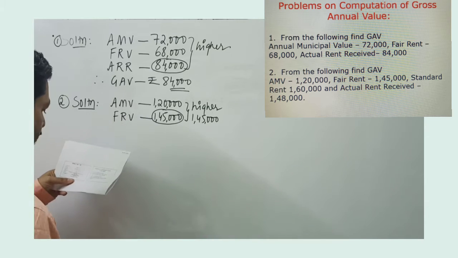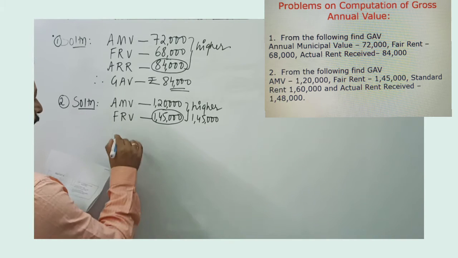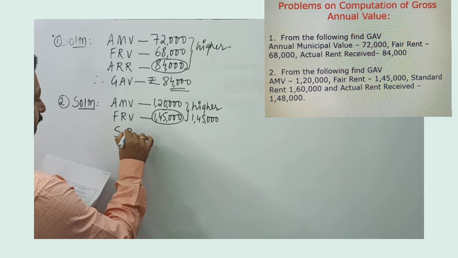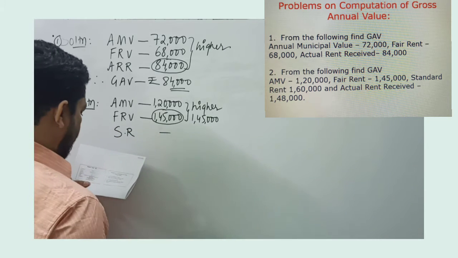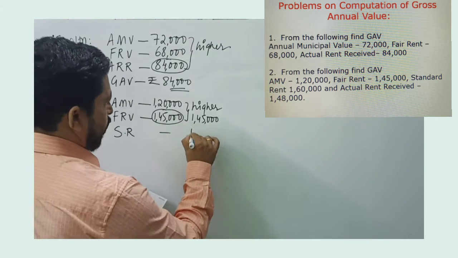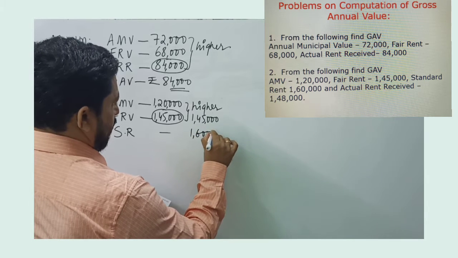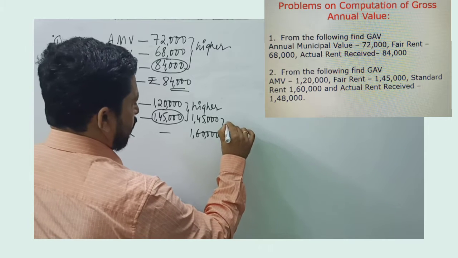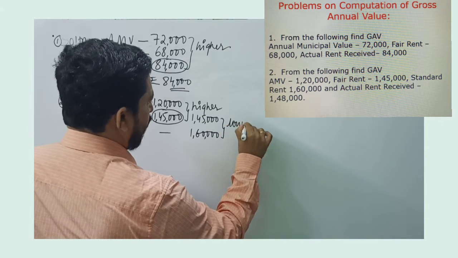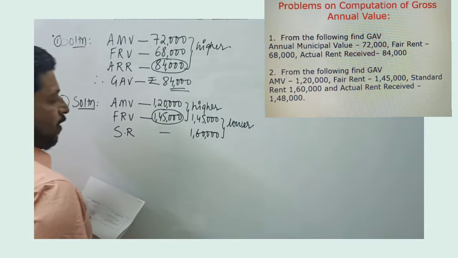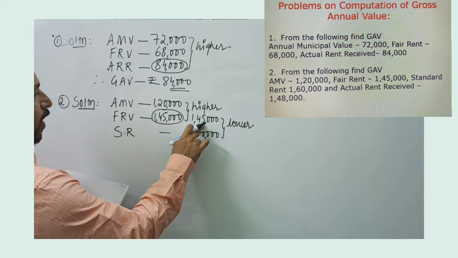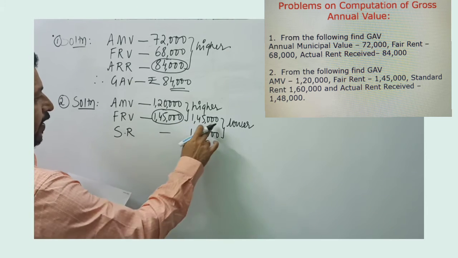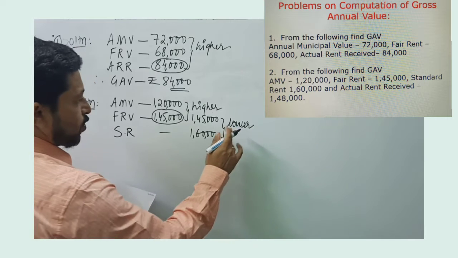Now the same will be compared with standard rent, that is in the second step, and standard rent given in the problem is 1,60,000. And in the second step, among the two, whichever is lower. So when you are comparing the value of step 1 with standard rent, among the two numbers, whichever is lower.